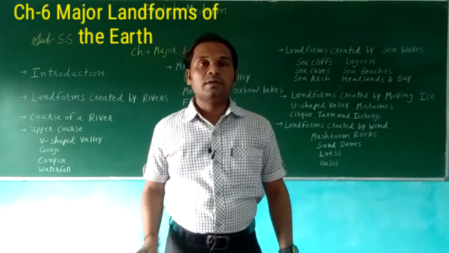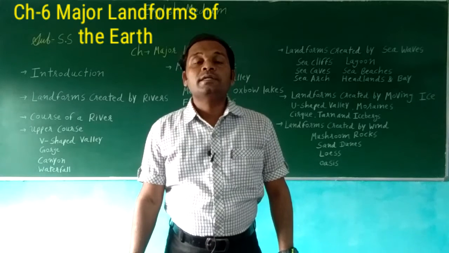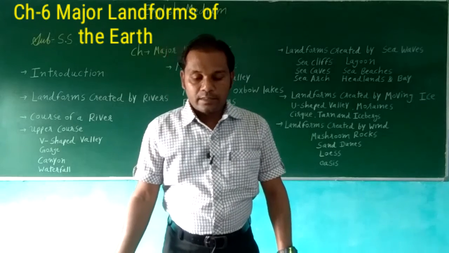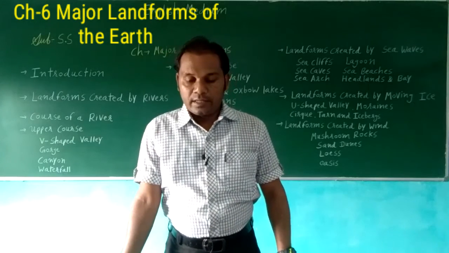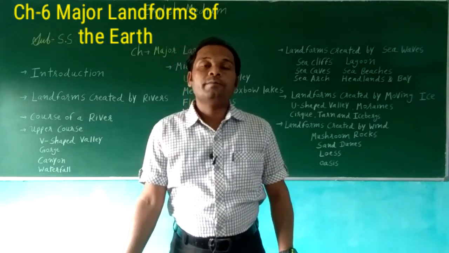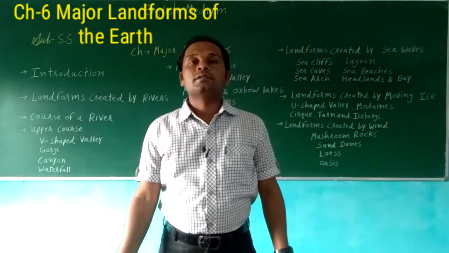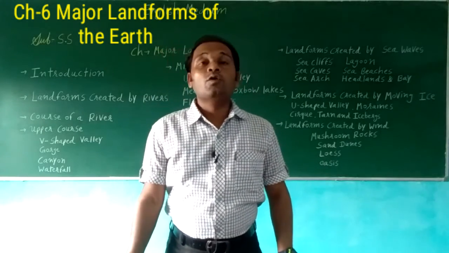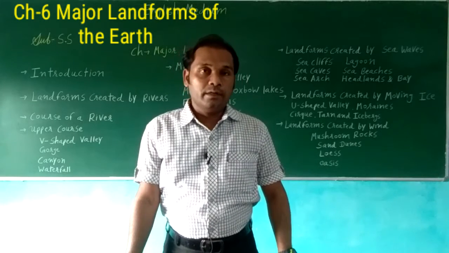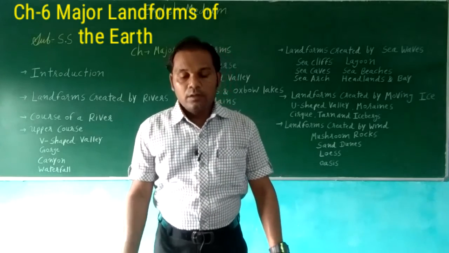So here the river, coming from the valley, generates more water from the tributaries, and it becomes wider and slower and forms various landforms. In the middle course, a greater amount of water flows in the river, and it forms various landforms.